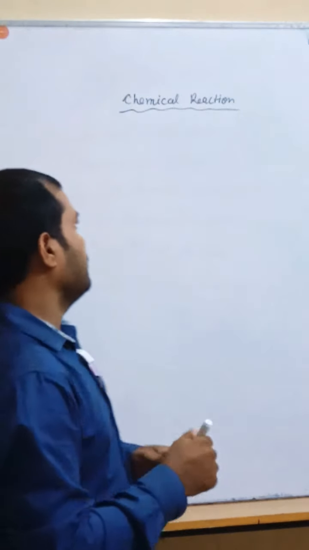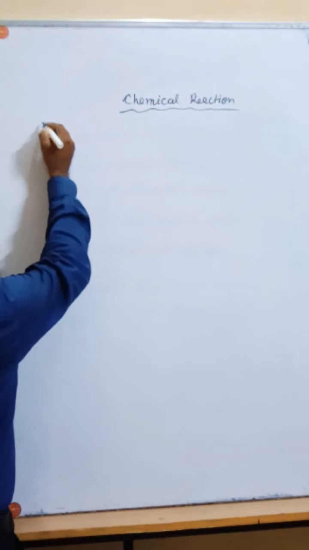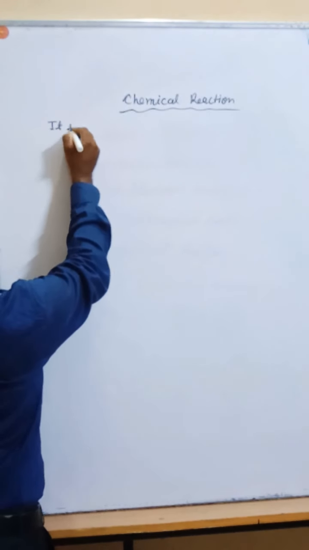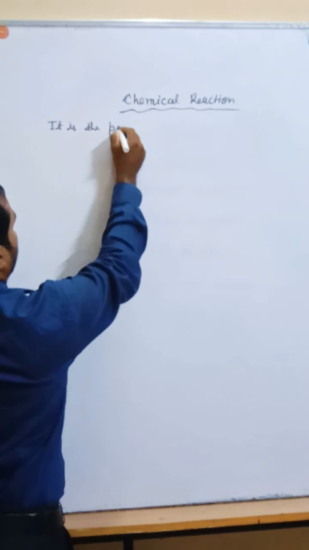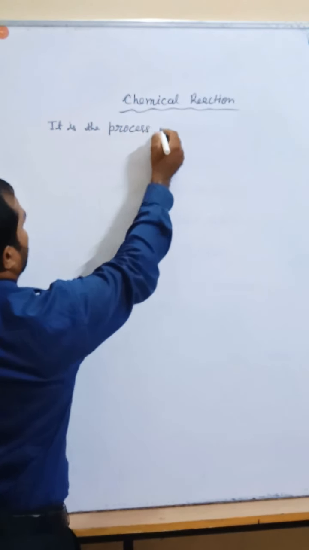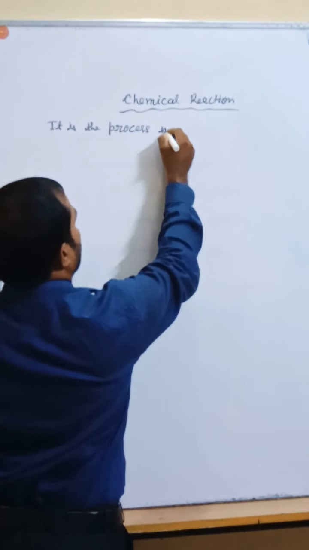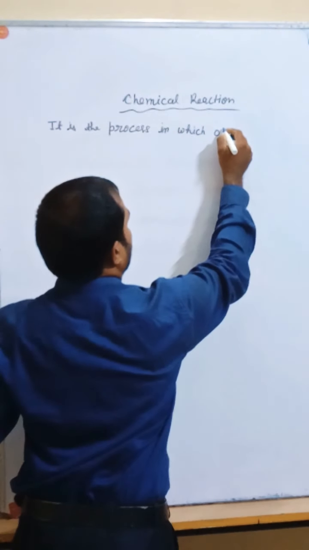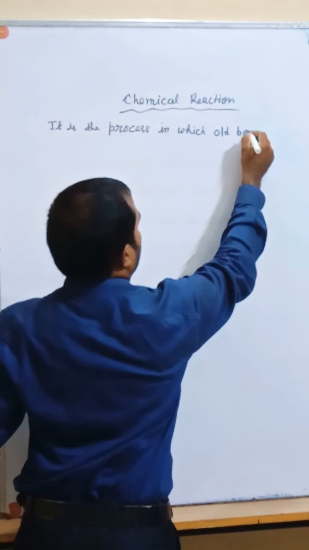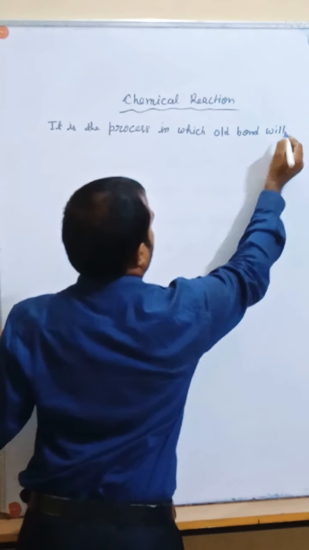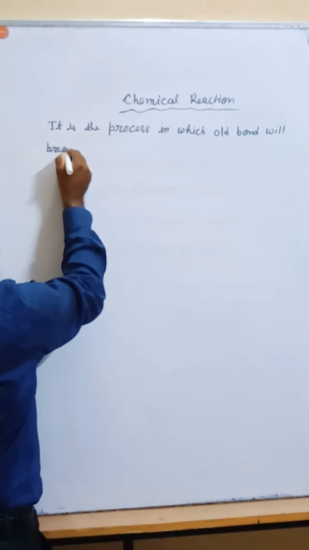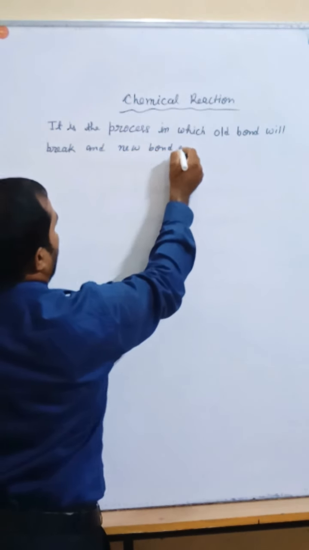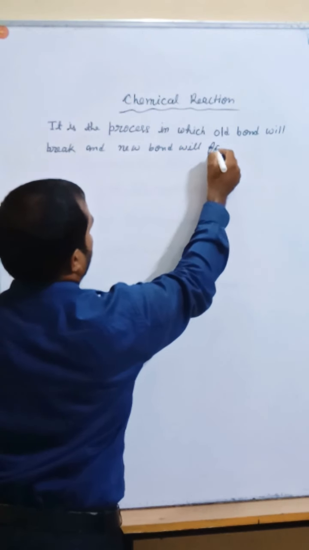Okay. And if you want to write the definition, then the same definition I am writing here. It is the process in which old bond will break and new bond will form.